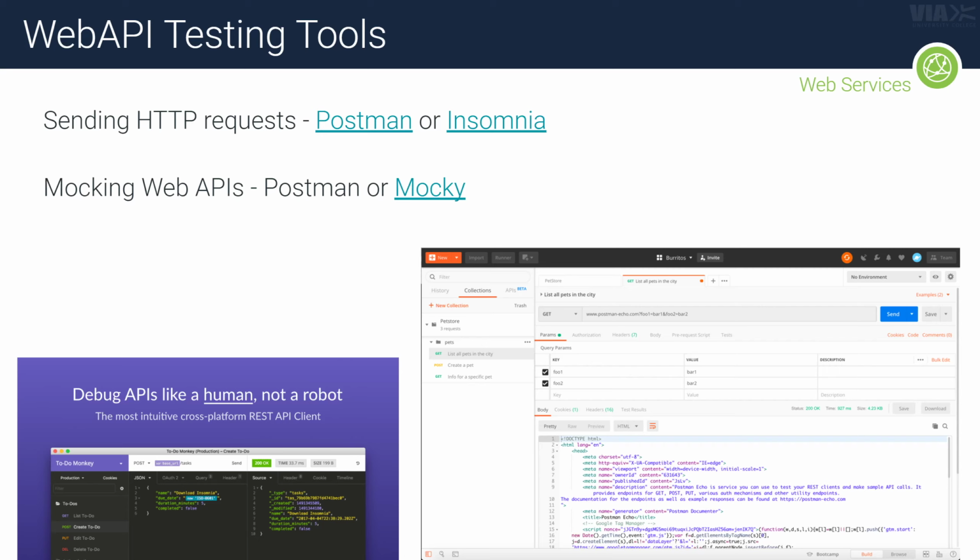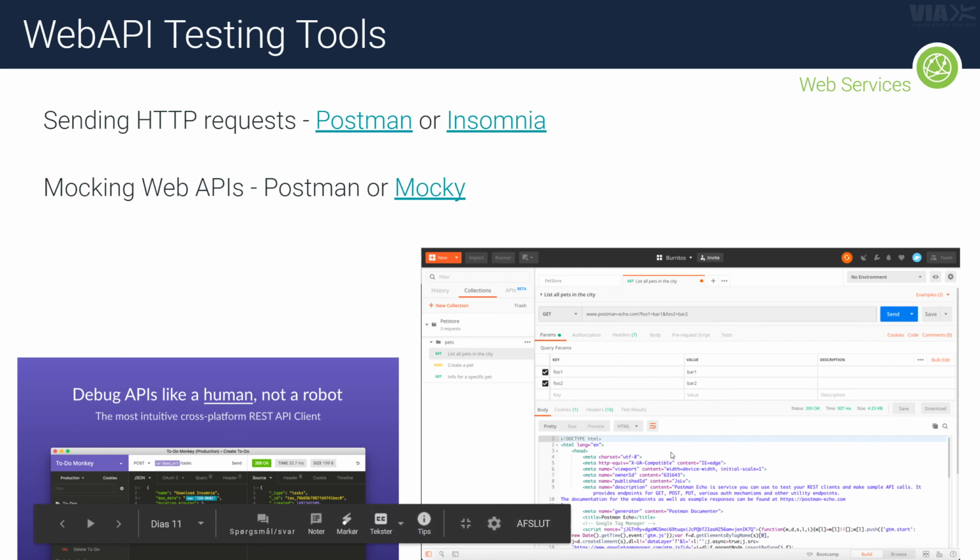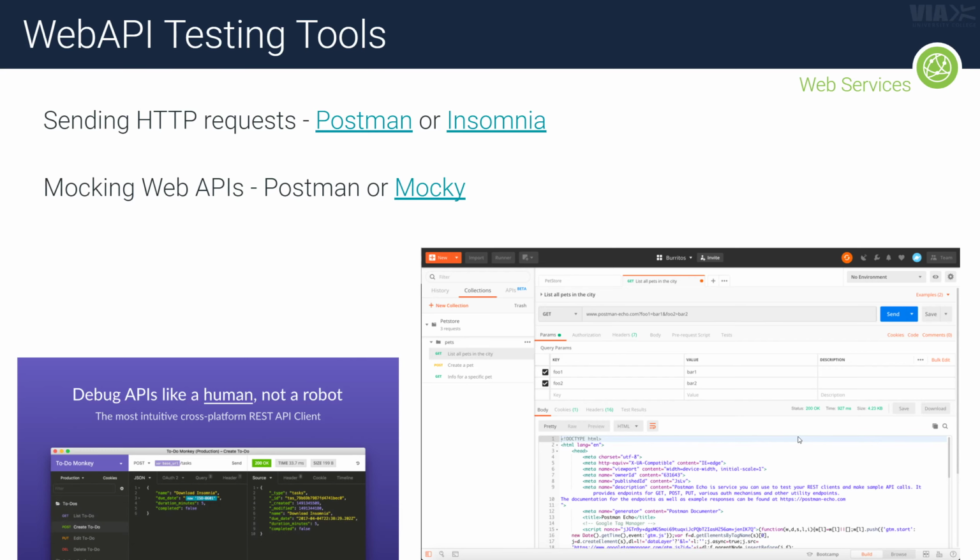Okay. One thing I also briefly want to mention that you should be aware of and should know already is how to use already existing web API testing clients such as Postman or Insomnia. And that's actually what you're seeing right here. So that's very good to test if a web API is working or not. So I know you can just go into the browser and do some quick endpoint testing. But if you want to use OAuth or you want to put in some additional information in the header or whatever, then you need either Postman or Insomnia for that.